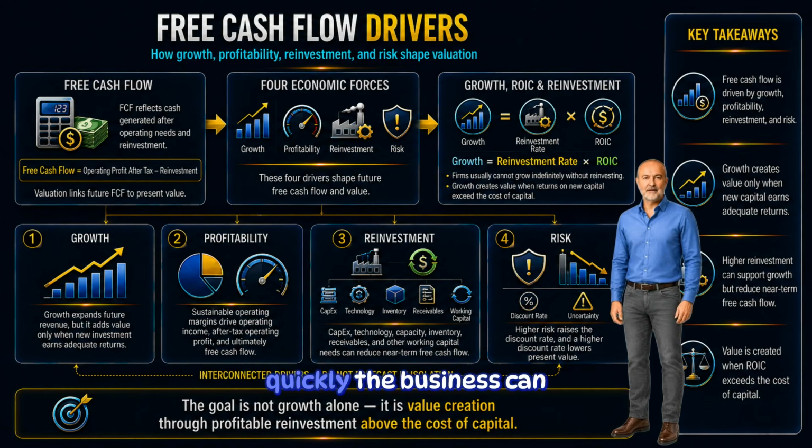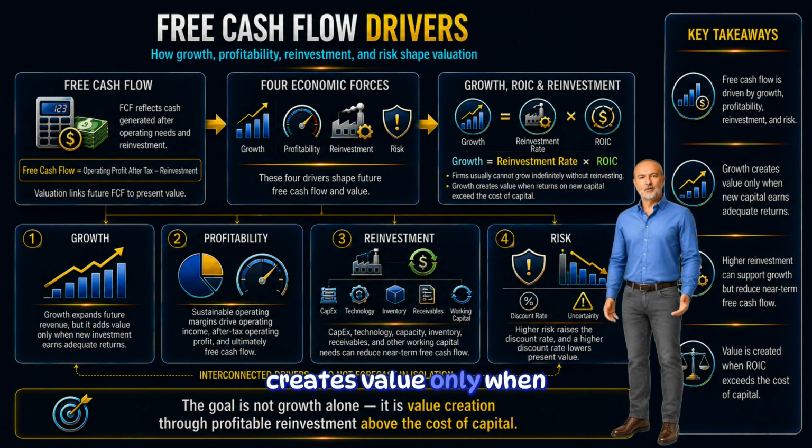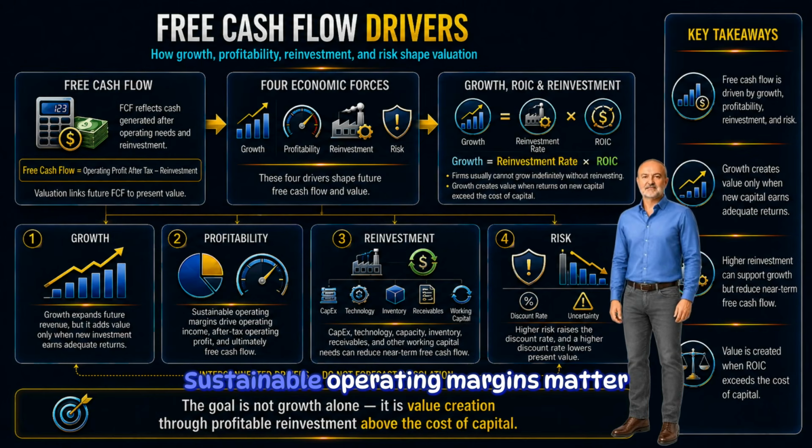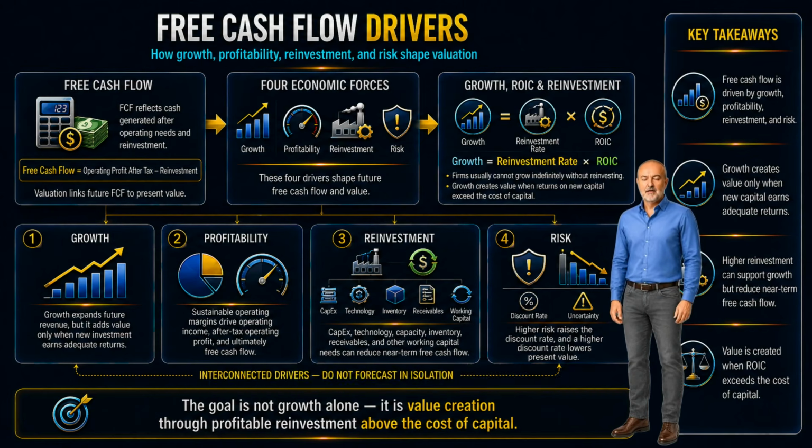Growth tells us how quickly the business can expand. Higher growth can increase future revenue, but it creates value only when the growth produces adequate returns on new capital. Profitability tells us how much of revenue becomes operating profit. Sustainable operating margins matter because they influence operating income, after-tax operating profit, and ultimately free cash flow.